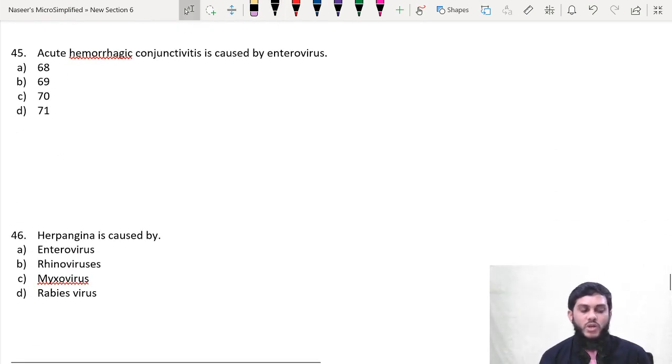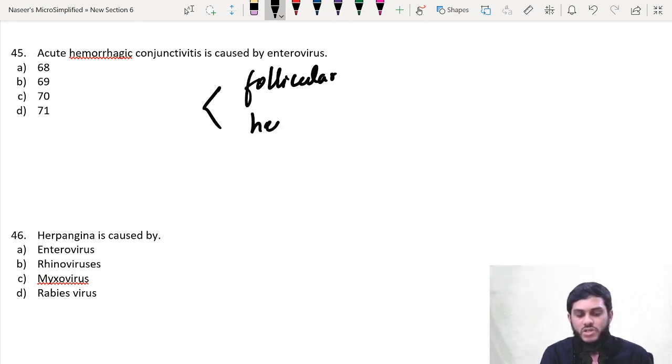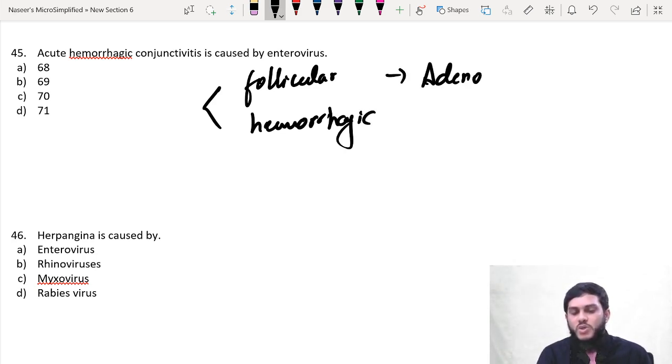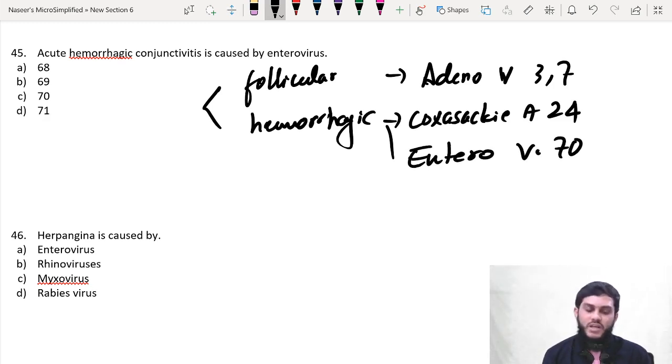With this, the next question: acute hemorrhagic conjunctivitis is caused by. I told you there are two types of conjunctivitis: follicular conjunctivitis and hemorrhagic conjunctivitis. Follicular conjunctivitis is caused by adenovirus 37 serotypes, and hemorrhagic conjunctivitis is caused by Coxsackie A virus serotype 24 and enterovirus serotype 70. Therefore answer is 70, caused by the enterovirus serotype.